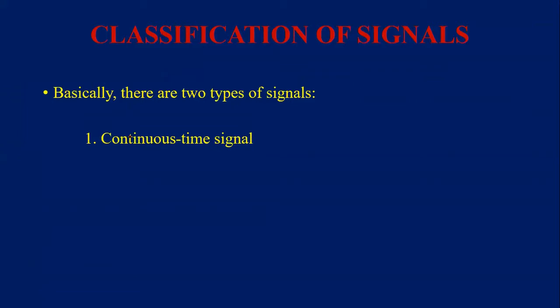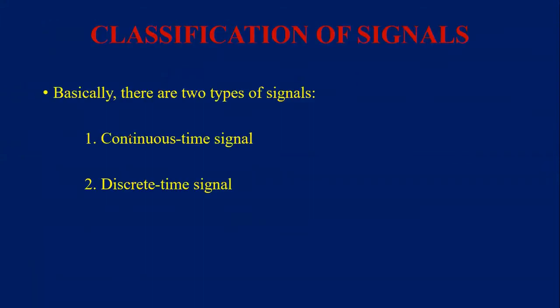Next, classifications of the signals. Basically, the signals are classified into two categories: continuous time signal and discrete time signal. What is a continuous time signal, what are its examples, and what is its graphical representation? And the second one is discrete time signal. What is a discrete time signal, what are its examples, and what is its graphical representation? The first category of signal is continuous time signal.